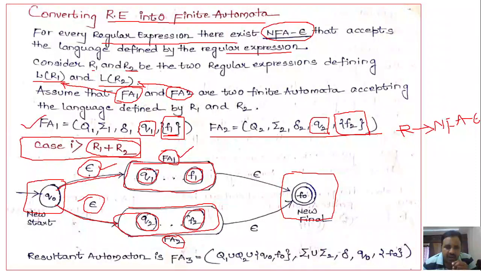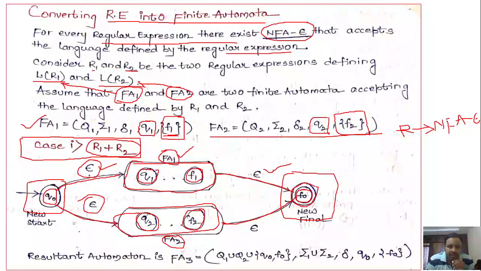Link a transition from finite automata 1 to the final state on epsilon, and specify the transition from finite automata 2 on epsilon to this newly added final state. Let me consider the newly added starting state is Q naught and the newly added final state is F naught. So I think the process is clear.